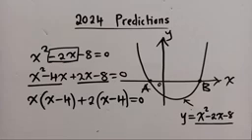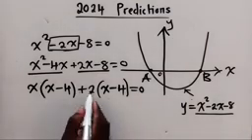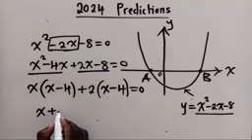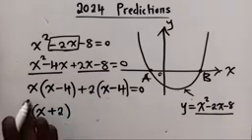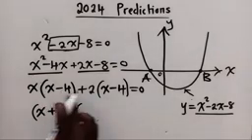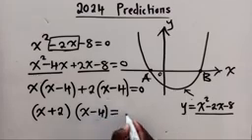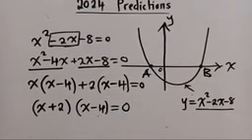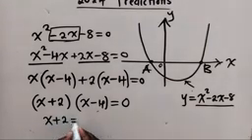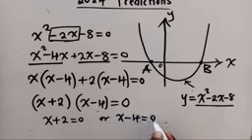Once you do this, of course, you're going to get what is in front of the brackets. You're going to get x here and a 2 here. Put them together. These two brackets are common, just write one of them. And you say equal to 0. Thereafter, you say x + 2 = 0, or x - 4 = 0.